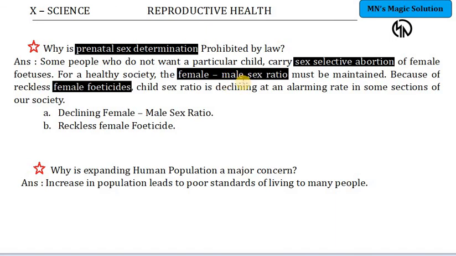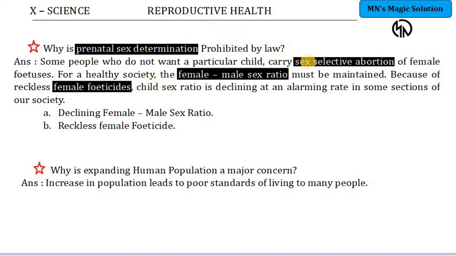More number of males will be there. Females will become fewer. So the female to male sex ratio will get affected. This should not be affected because it should be one for one. One male should be there for a female to get married and then proceed with family life. But if this gets affected, then the country will be at a loss. So, reckless female feticides. What is feticide? Killing of fetuses. So, to avoid female feticides, this prenatal sex determination has been prohibited by law.